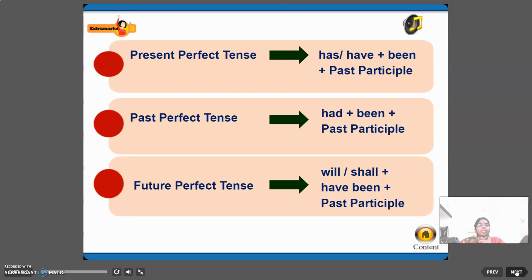If it is perfect, been. Okay. Past perfect tense: had plus been plus past participle. Future perfect tense: will or shall plus have been plus past participle. So children, make a note of these rules so that we can convert into passive voice very easily, right? Has or have been past participle, had been past participle, will or shall have been past participle, the perfect tense.